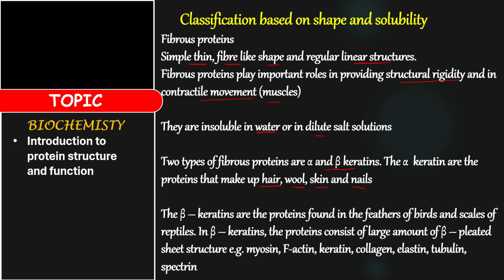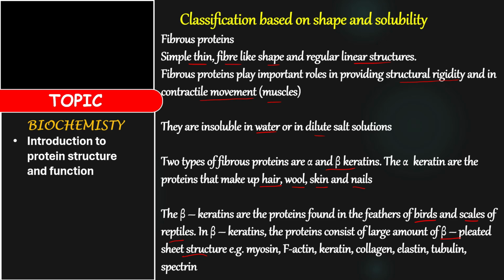Then we have the beta keratins. They are proteins found in the feathers of birds and the scales of reptiles. Those ones look a little bit harder, right? So you find these in animals, while the alpha keratin is for humans. Now, in beta keratin, the protein consists of a large amount of beta-pleated sheet structure. You've been taught the structures of protein. I think I did a little review on them. We have the alpha helix, and then we have the beta-pleated sheet. So beta keratins are the ones that have this beta-pleated structure of protein.